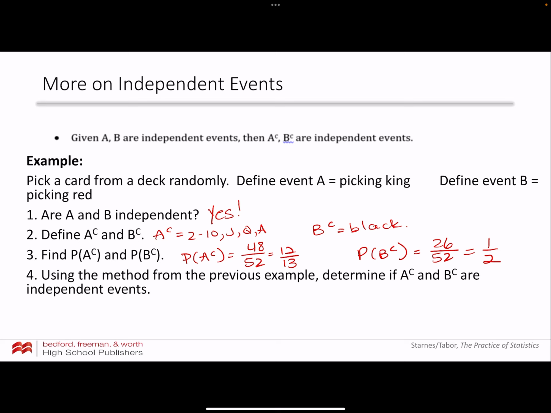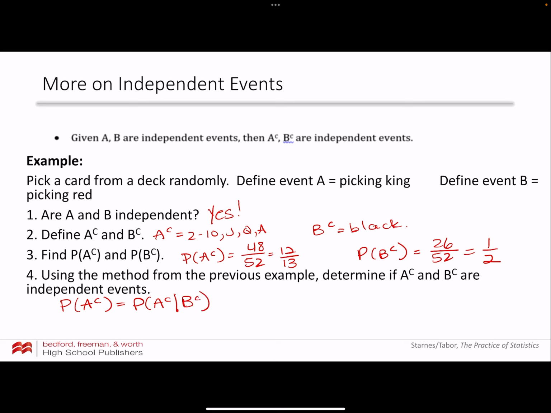So let's think about if A complement and B complement are independent events. So remember, we're going to find some conditional probabilities. So we know the probability of A complement is 12 out of 13. Now we have to find the conditional probability. If they are independent, the probability of A complement has to be equal to the probability of A complement given B complement.